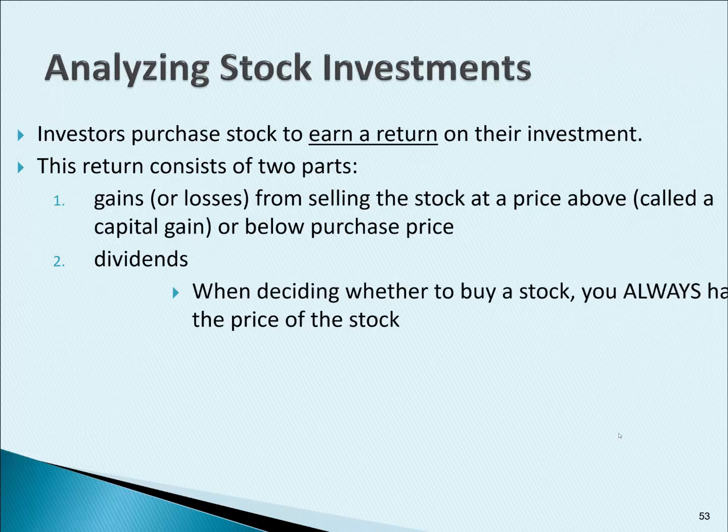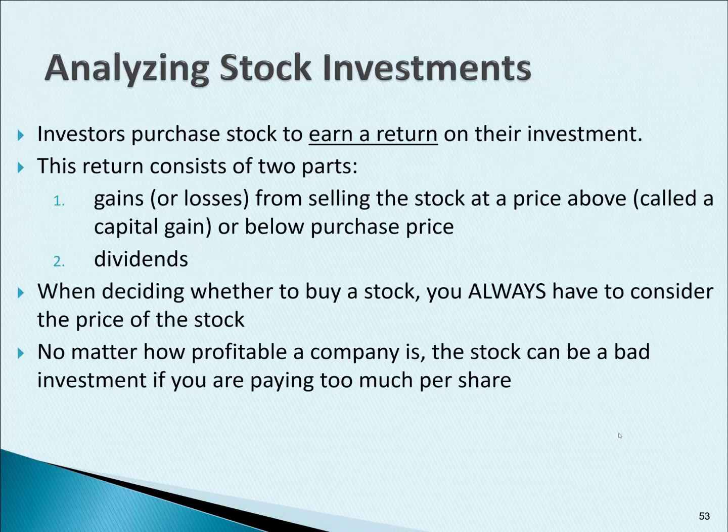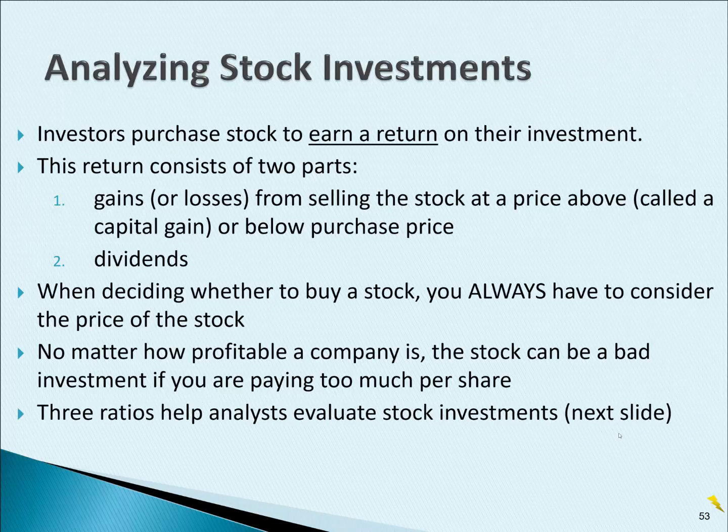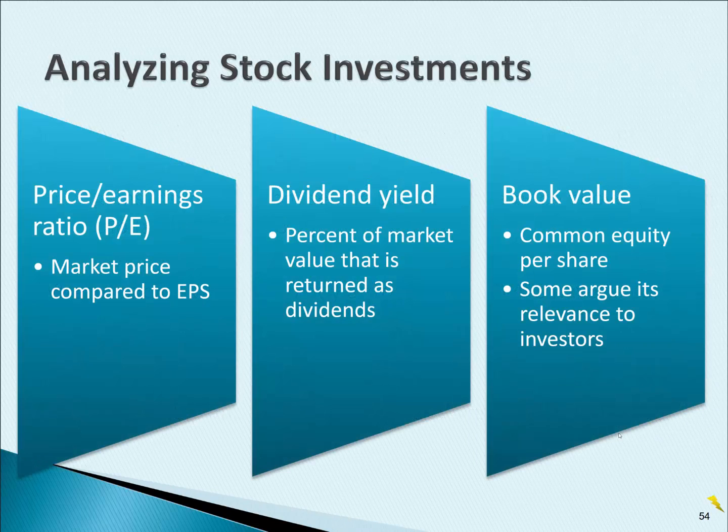So when deciding whether to buy a stock, you always have to consider the price of the stock. So that's the point where we're at now. We're going to include some ratios that look at the price of the stock. No matter how profitable a company is, a stock can be a bad investment if you're paying too much per share. So 3 ratios will help analyze stocks as investments. They include the PE ratio, price to earnings, which is probably the most common ratio that investors use, the dividend yield, and book value, which is kind of an older formula that people don't use nearly as much anymore.